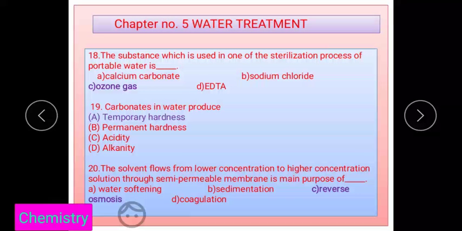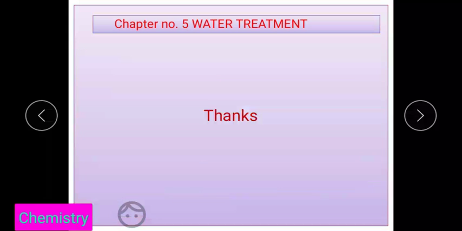19th question: carbonate in the water produces, yes, temporary hardness. Last question: the flow of solvent from the lower concentration to the higher concentration solution through a semi-permeable membrane is the main purpose of what is called reverse osmosis. In reverse osmosis, there is a flow of water from the lower concentration to the higher concentration by applying pressure, in the range of 200 to 1200 psi. Thank you.